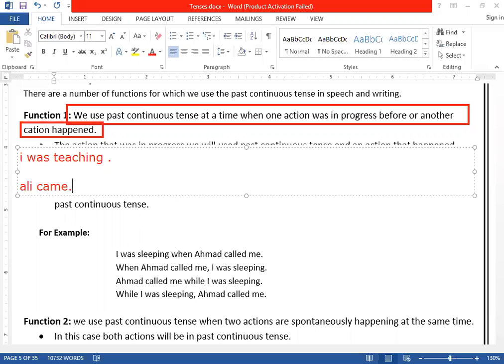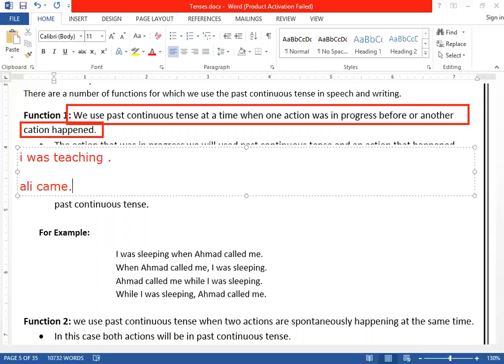So look, how many actions here? Two actions. We want to get both of them together. Like in Pushto and Urdu, we say it in this way, हम पढ़ रहे थे जब अली आया. We say it like that. One of the actions was in progress when another action happened.